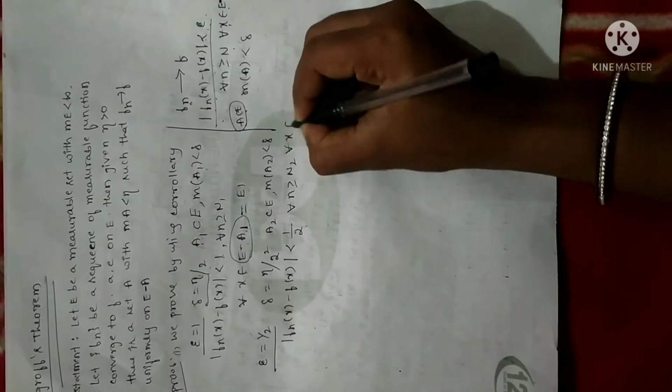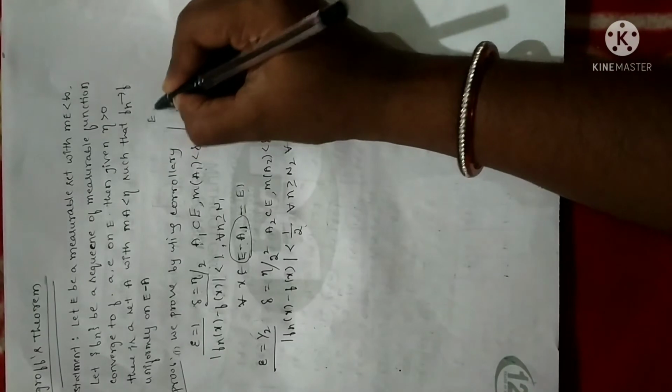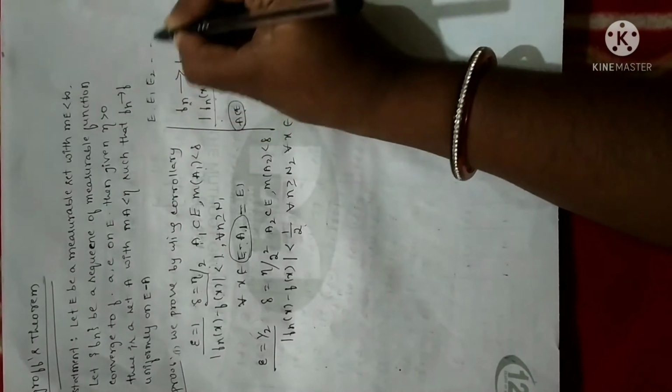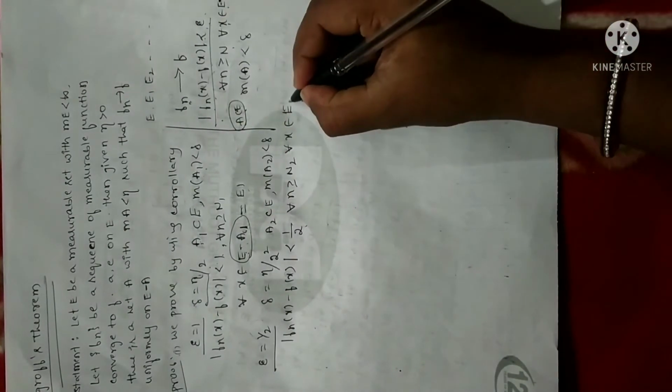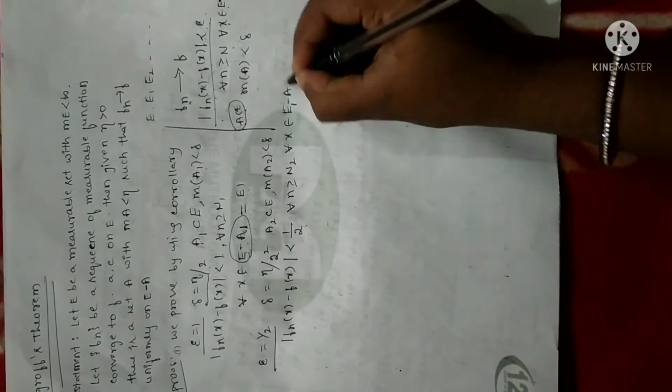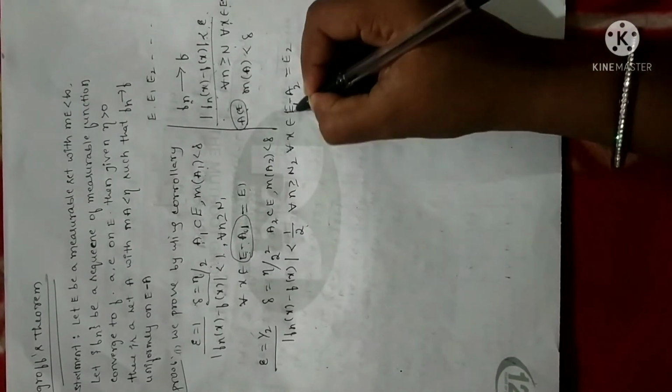And for all x belongs to, you can guess now, E is the first element, next element E1, next element is E2. So it continues. So E minus A1 I have already done. So the next element is E1. So E1 minus, instead of A1 what I have taken here, A2. Let me assume this set as E2.